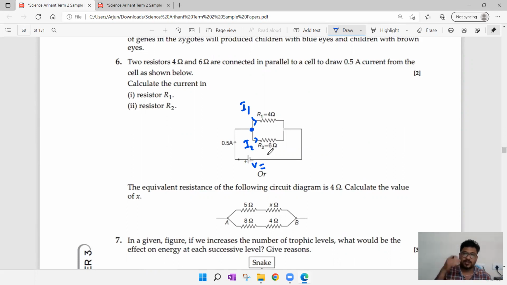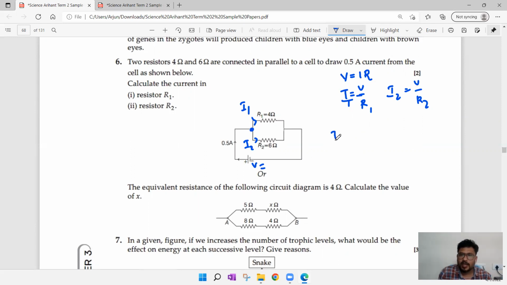If both had the same resistance, then the I1 value and I2 value would be the same, but because of different resistances, I1 and I2 values will be different. Now we have to find I1 and I2. So how to find them? We know Ohm's law, V is equal to IR. From this, I is equal to V by R. So I1 is equal to V by R1, I2 is equal to V by R2.